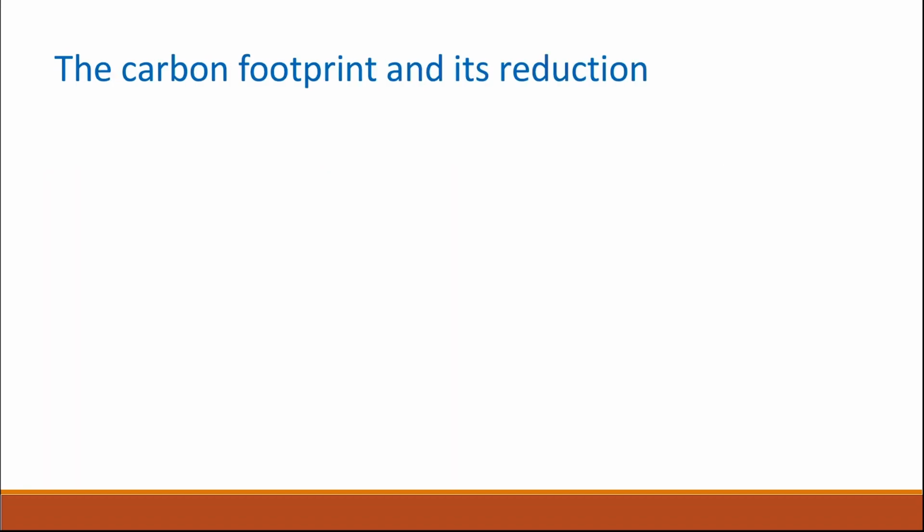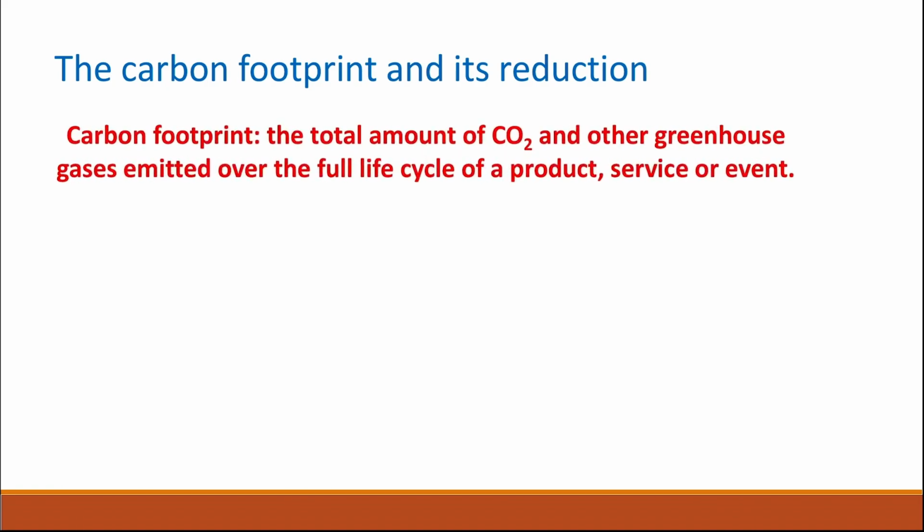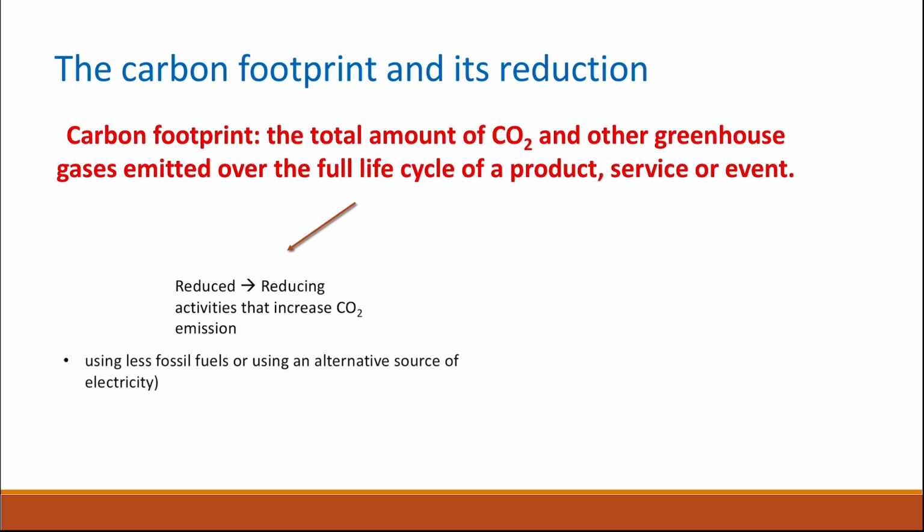Carbon dioxide footprint and its reduction. Carbon footprint is the total amount of carbon dioxide and other greenhouse gases emitted over the life cycle of a product, service, or event. We can reduce the carbon footprint if we reduce activities that increase the greenhouse gas effect, especially carbon dioxide. Of these, we can use less fossil fuel or use an alternative source of electricity or of fuel, reduce the amount of travel and transportation, and plant more trees.